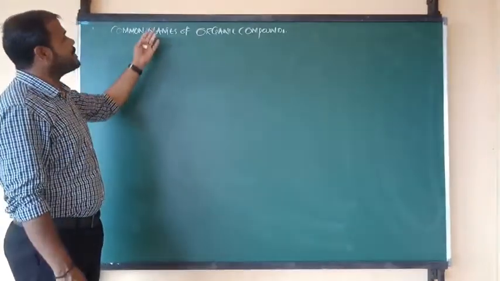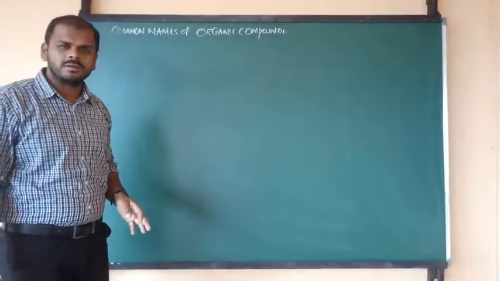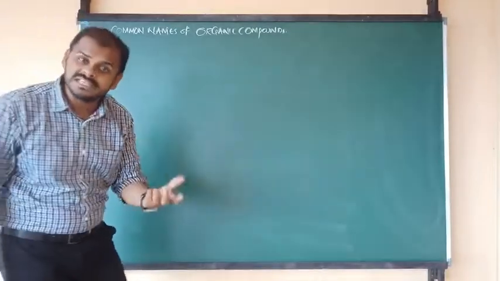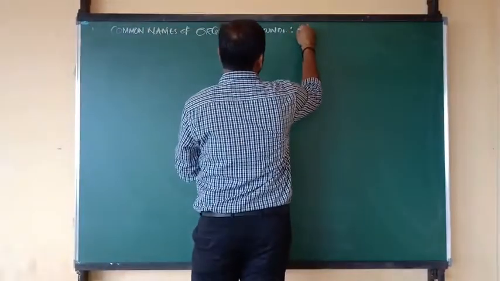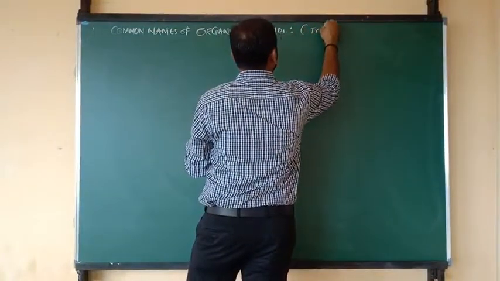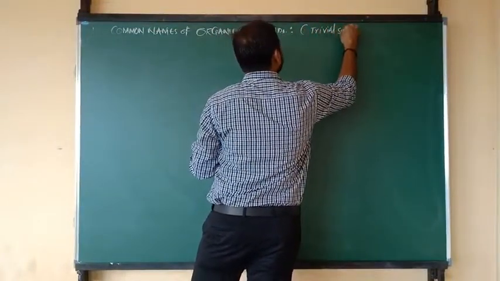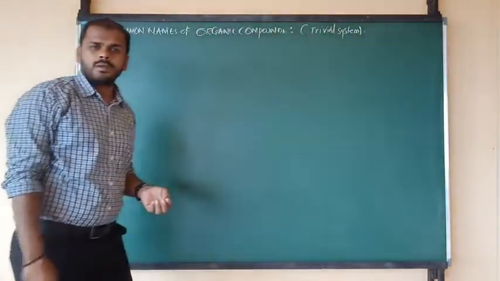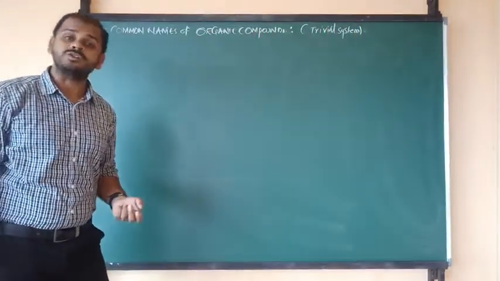Okay. So common names of organic compounds can be derived on the basis of a system. The system is known as the trivial system. What is the system, beta? Trivial system. Okay. So on the basis of this system, common names of organic compounds will be decided.